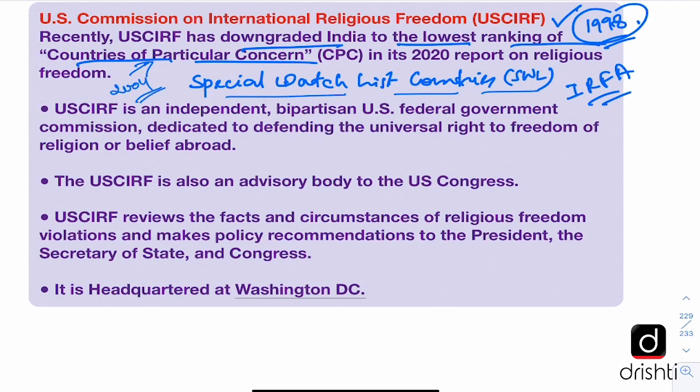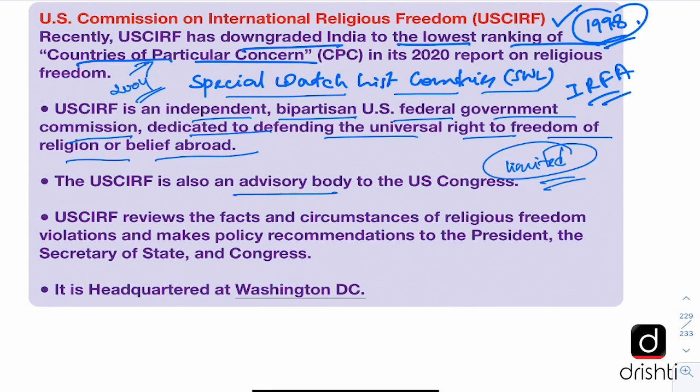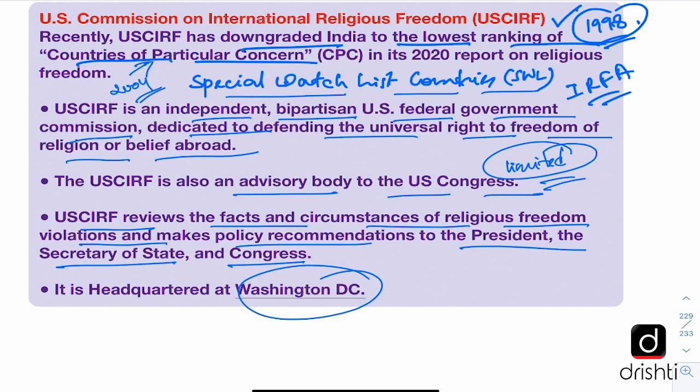And USCIRF is an independent bipartisan US federal government commission dedicated to defending the universal right to freedom of religion or belief abroad. But its power of influencing the US executive is limited. And it is also an advisory body to the US Congress. USCIRF reviews the facts and circumstances of religious freedom violations and makes policy recommendations to the President, the Secretary of State and the US Congress. Its headquarters is at Washington, D.C.